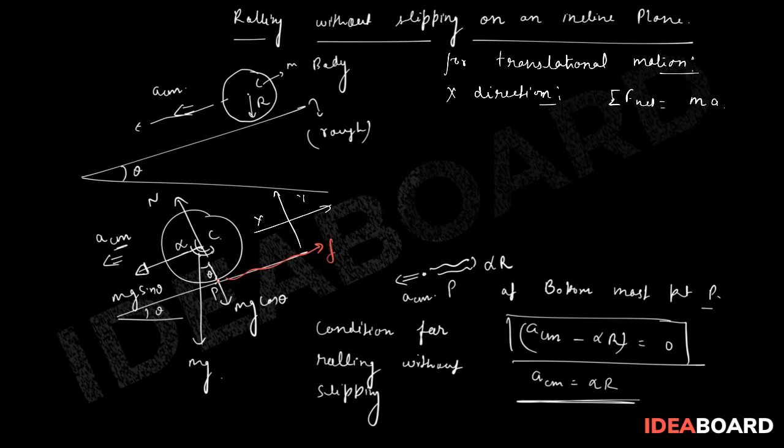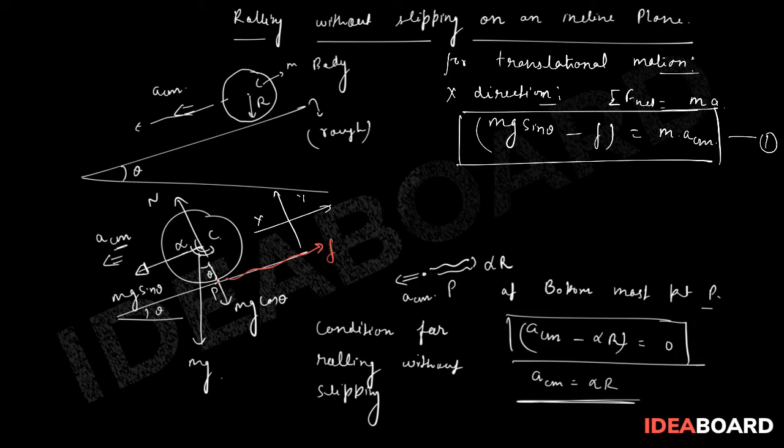This is Newton's relation between acceleration and force. So mg sin theta minus f is the net force, equal to m into ACM. This is our equation number 1. Now f is one variable and ACM is another, so we have two variables. It is not possible to solve this equation without any further condition, so we have to write another equation.